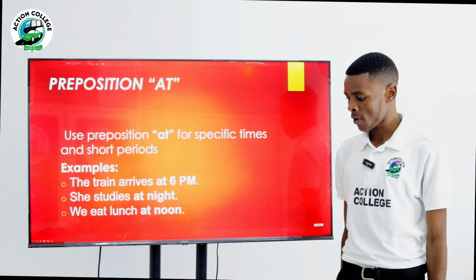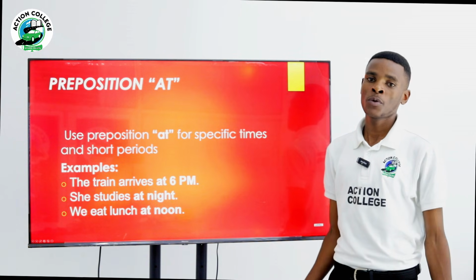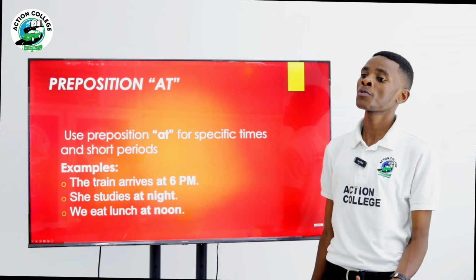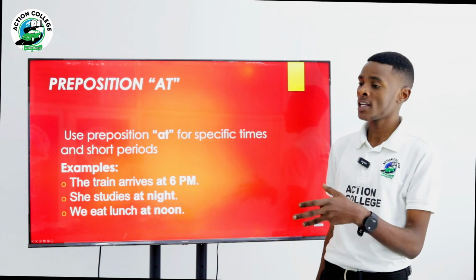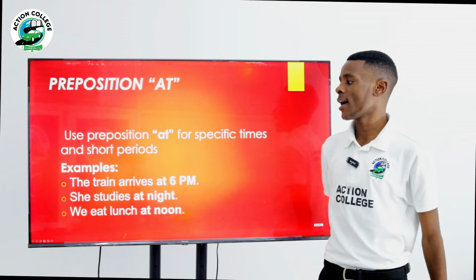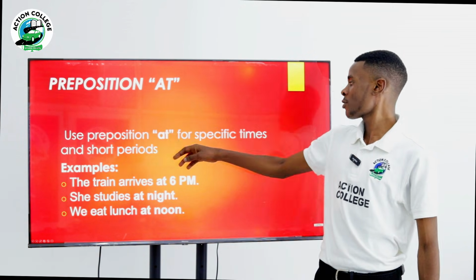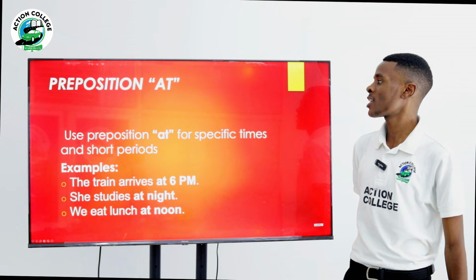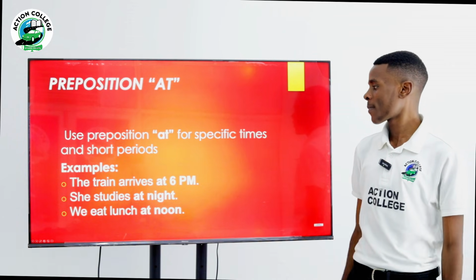Third one, we have preposition of time at. When do you use preposition of time at? As you know, we have preposition of time at and preposition of place at. But now we are considering preposition of time at. We use preposition of time at for specific times and short periods. That is where you can use at as preposition of time.